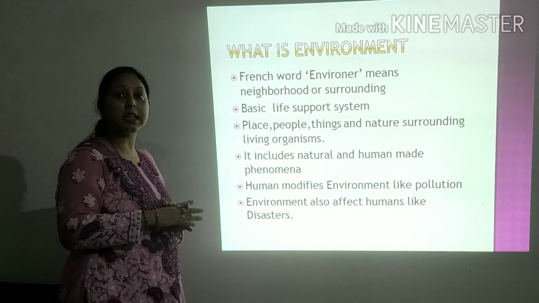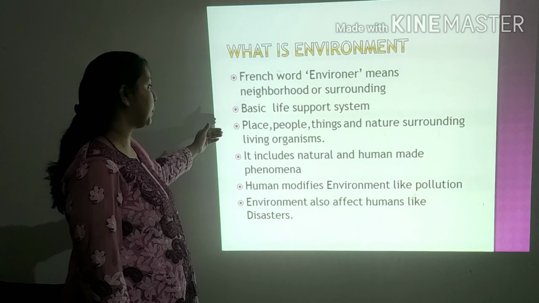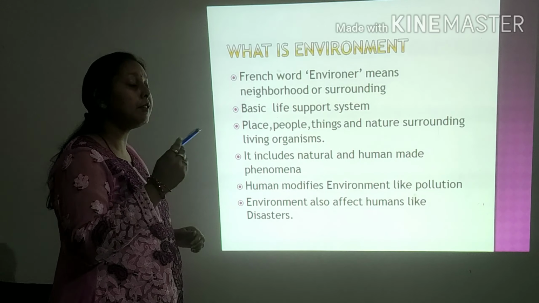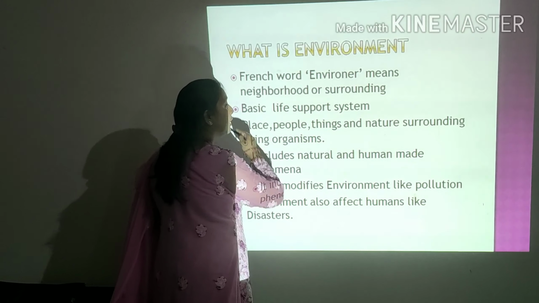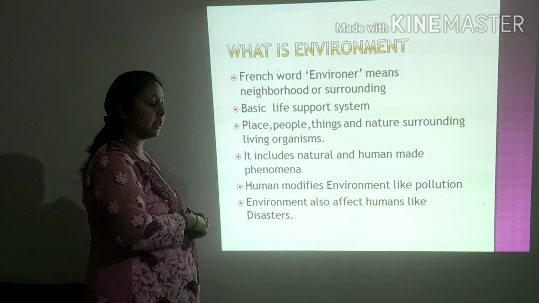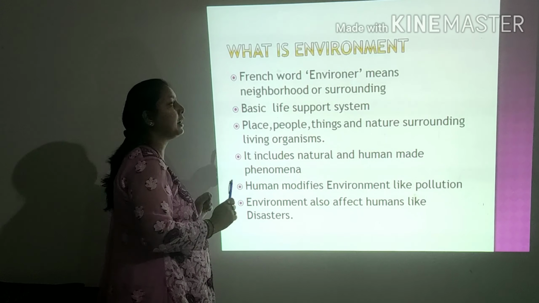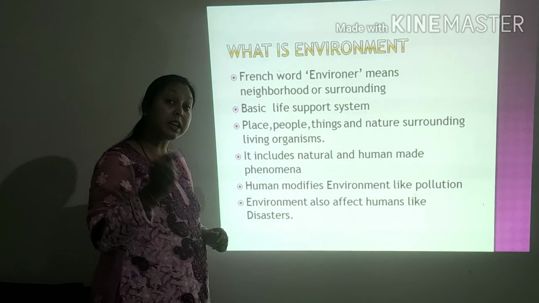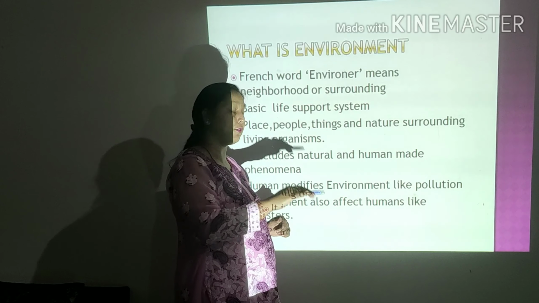Now, what are the things which come under environment? The place, people, things and natural surroundings and all living organisms together form the environment. It means we can broadly divide environment into two parts: natural and human-made. Human himself is also a part of the environment.